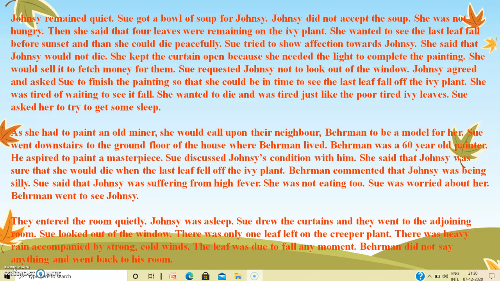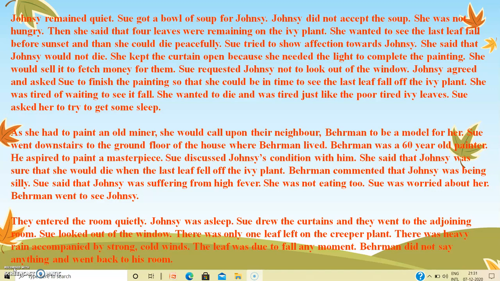As she had to paint an old miner, she would call upon their neighbor, Behmen, to be a model for her. Sue went downstairs to the ground floor of the house where Behmen lived. Behmen was a 60-year-old painter. He aspired to paint a masterpiece. Sue discussed Johnsey's condition with him.